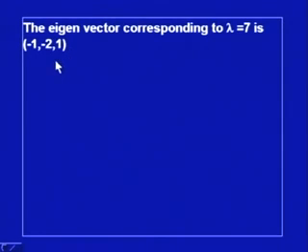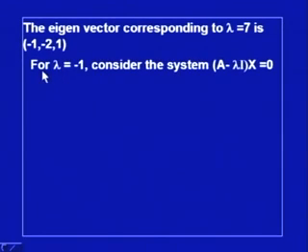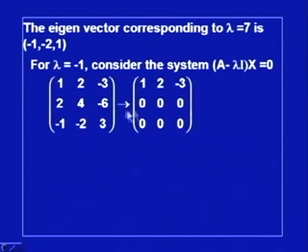Again, this may be an exercise for you. For lambda equal to minus 1, we consider the system A minus lambda I x equal to 0, and this system is 1, 2, minus 3, 2, 4, minus 6, minus 1, minus 2, 3, that is the matrix A minus lambda I.